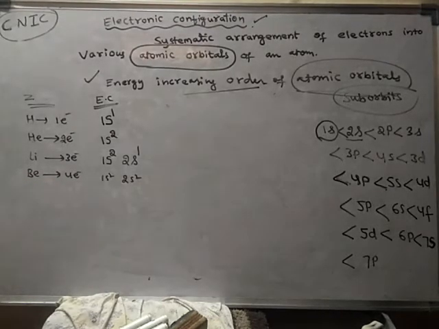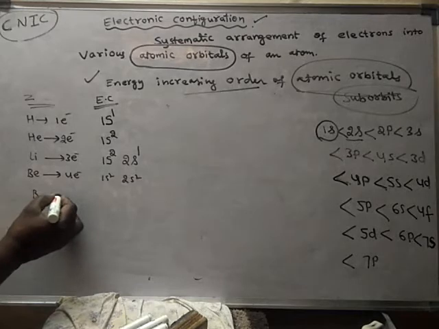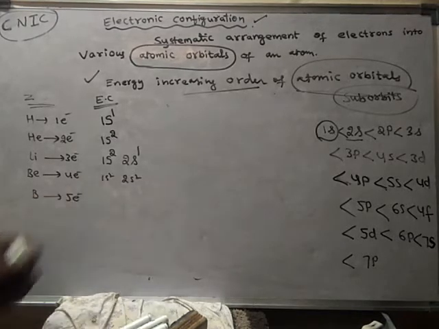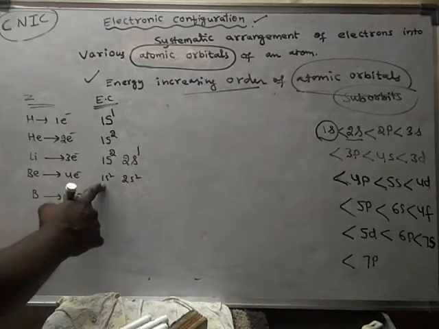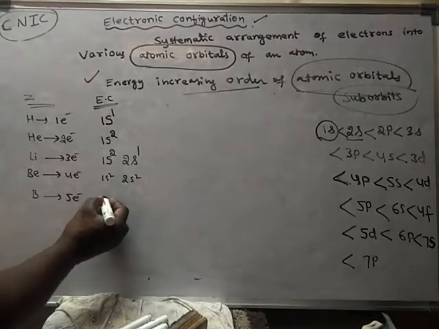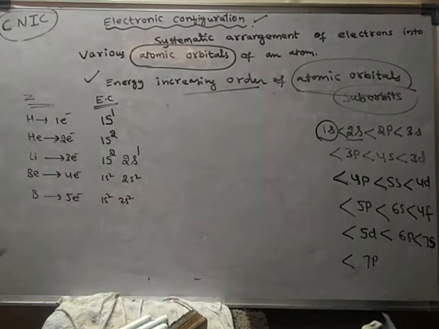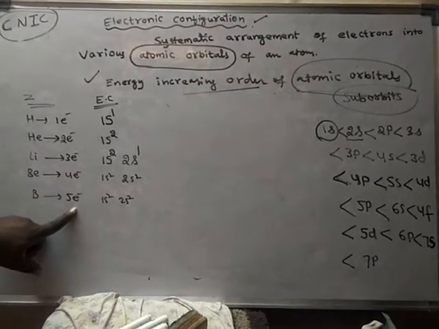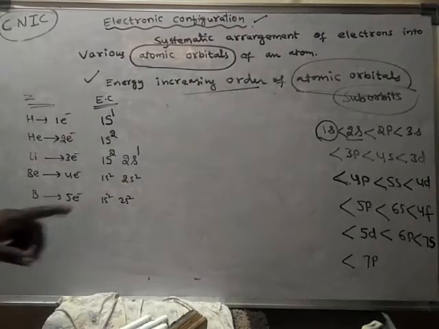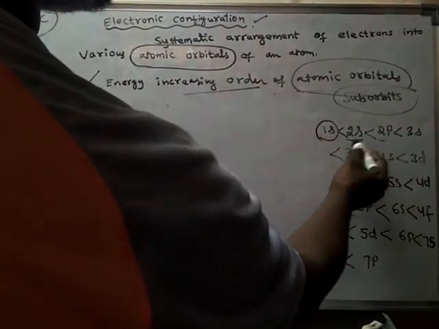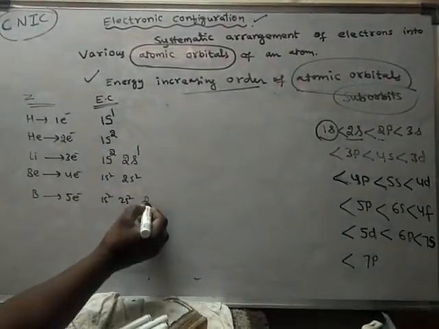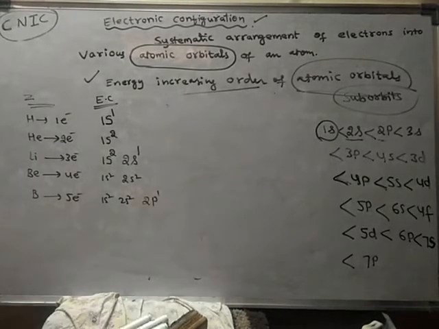Now boron, in boron 5 electrons are present. With 4 electrons these two suborbits are filled, 1s2, 2s2, but one more electron is left over. So where will this electron enter? This electron will enter into 2p, because after 2s, 2p is present. So in 2p one electron is present.